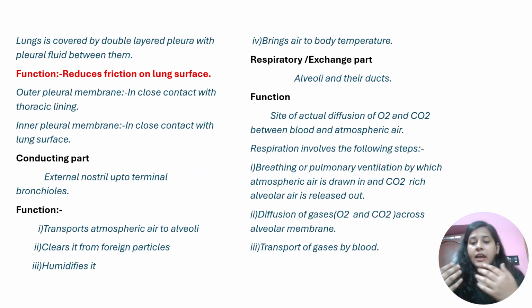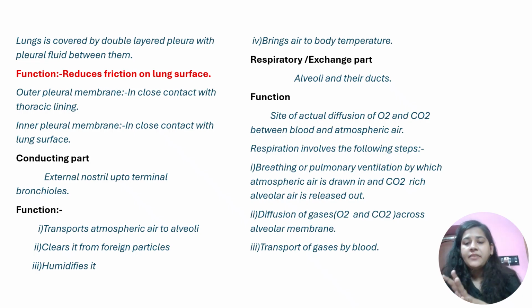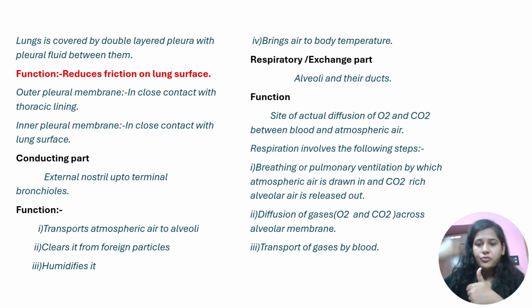Now in this respiratory pathway, we will have two parts. One is the conducting part, the part which brings the air from the atmosphere into the lungs, and the second part is the respiratory or exchange part. What is the conducting part? The conducting part extends from the external nostril up to the terminal bronchioles. What is its function? There are these points given in NCERT. First is to transport atmospheric air to the alveoli.